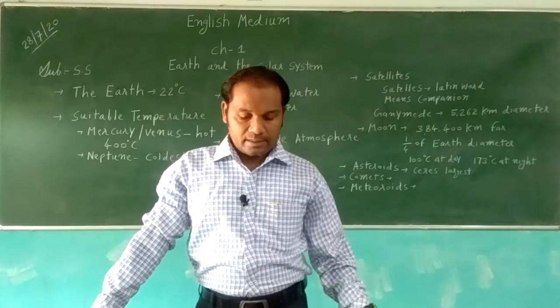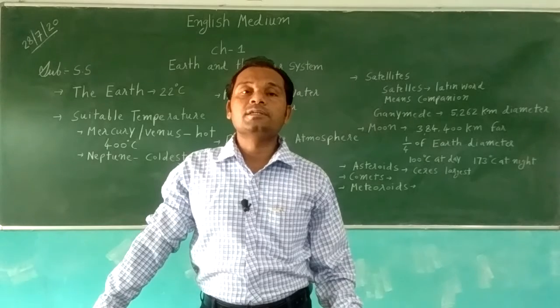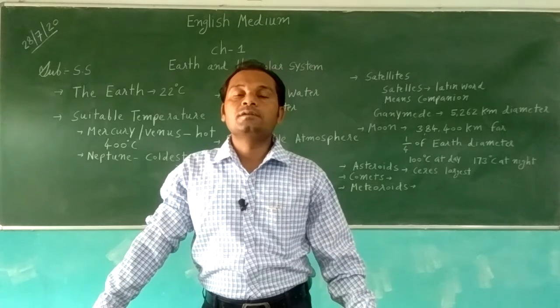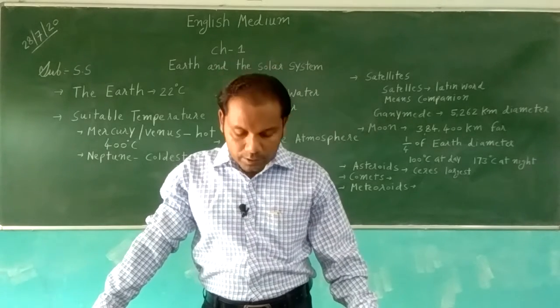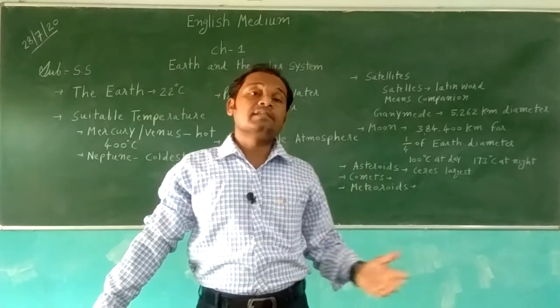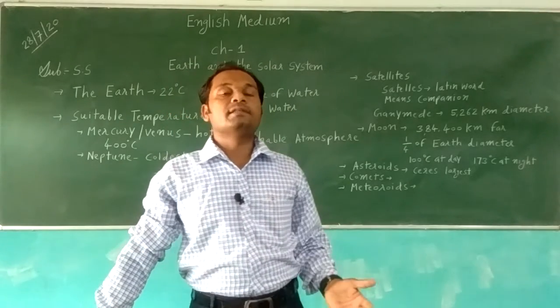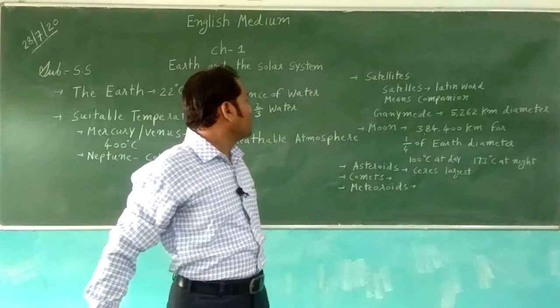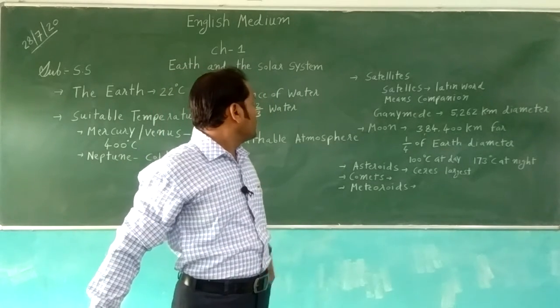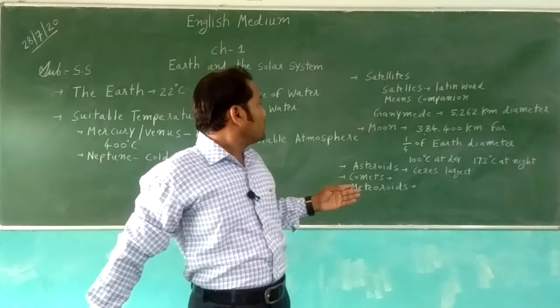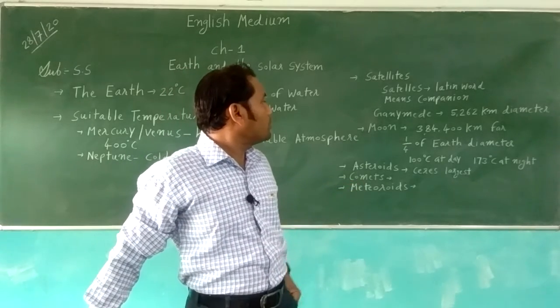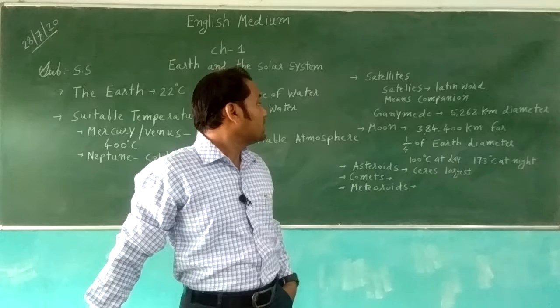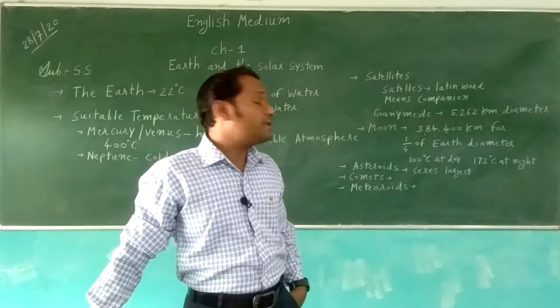The moon does not have its proper atmosphere at the surface of the moon. The days are extremely hot and the nights are very cold at the surface of the moon. The moon's diameter is one fourth of the earth's diameter.